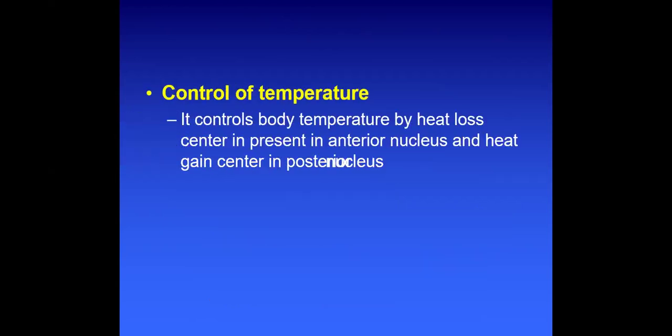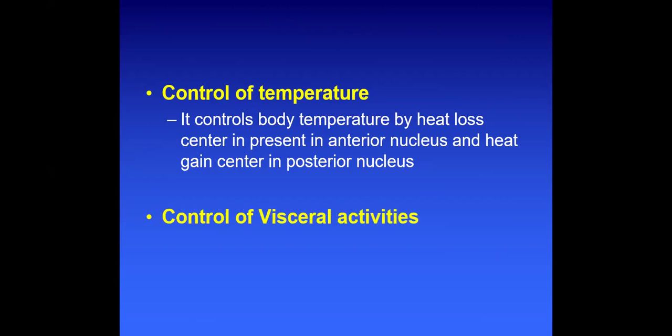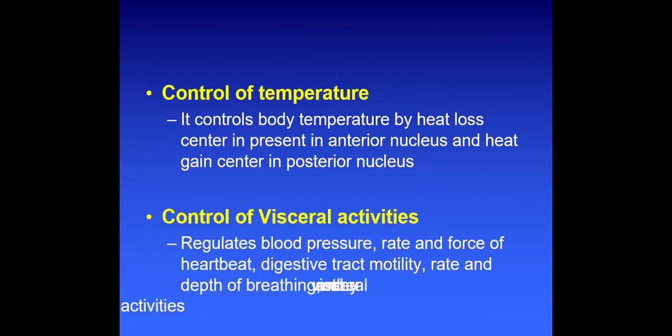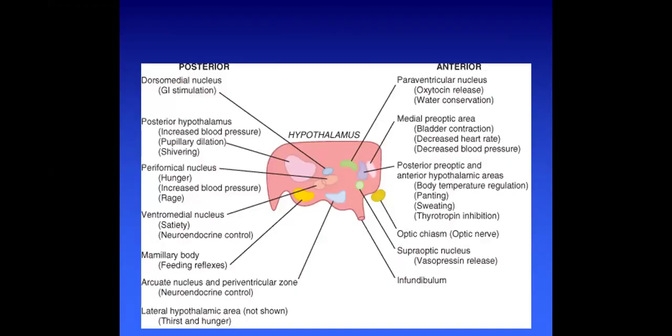Control of temperature: it controls the body temperature by the heat loss center, which is present in the anterior nucleus, and the heat gain center, which is present in the posterior nucleus of the hypothalamus. Control of other visceral activities: it regulates the blood pressure, the force of heartbeat, the digestive tract motility, the rate and depth of breathing, and many other visceral actions.